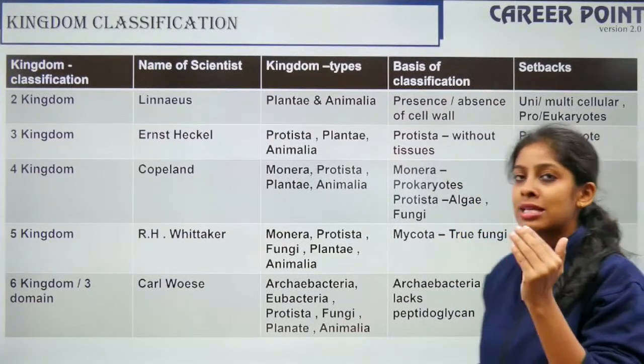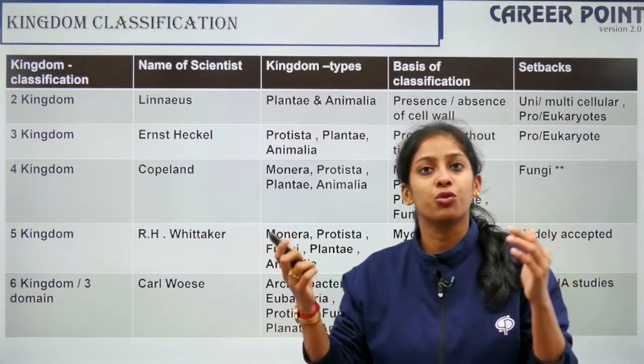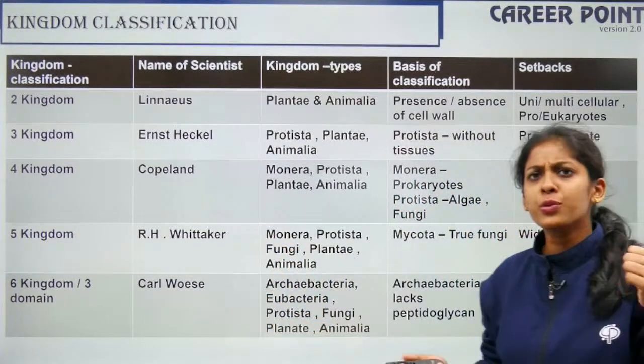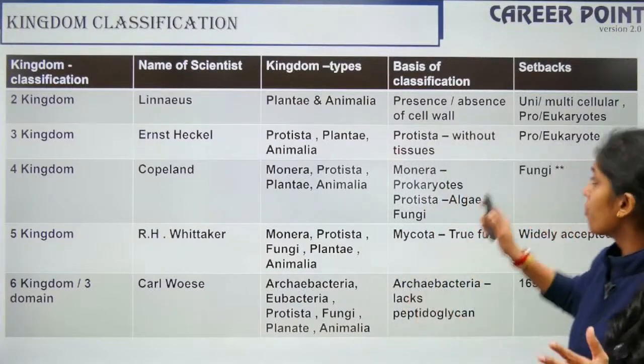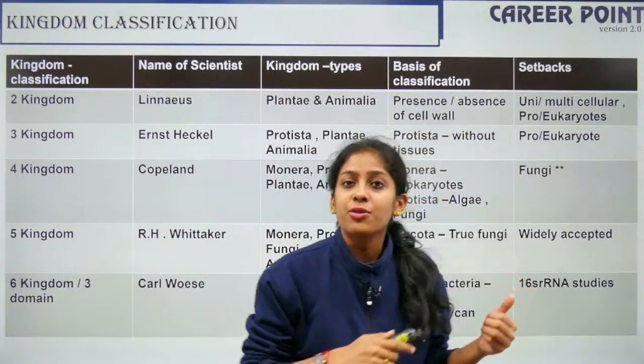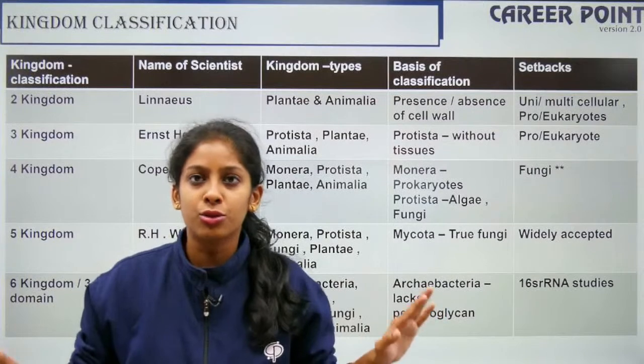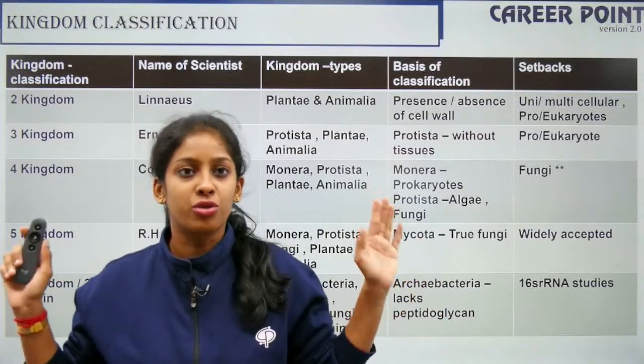Of course, plant cells had a cell wall and animal cells did not, so it was an easy basis of classification for him. But it was not truly accepted because we were not able to distinguish between unicellular and multicellular organisms, or between prokaryotes and eukaryotes. Thus, this 2 kingdom system of classification was rejected.